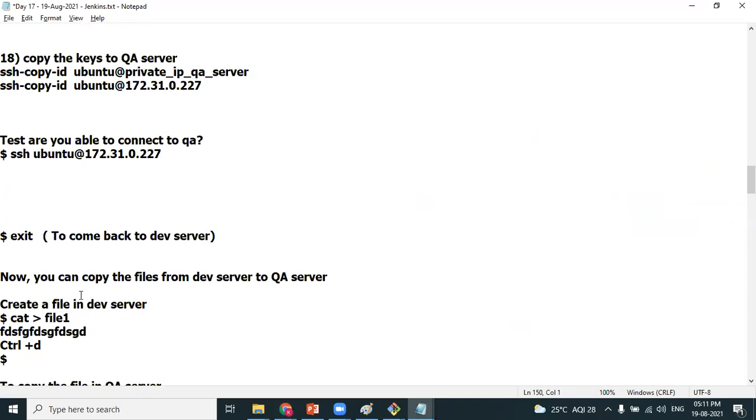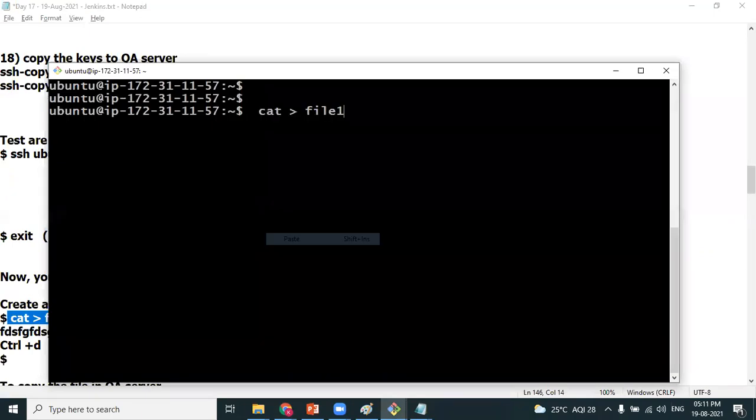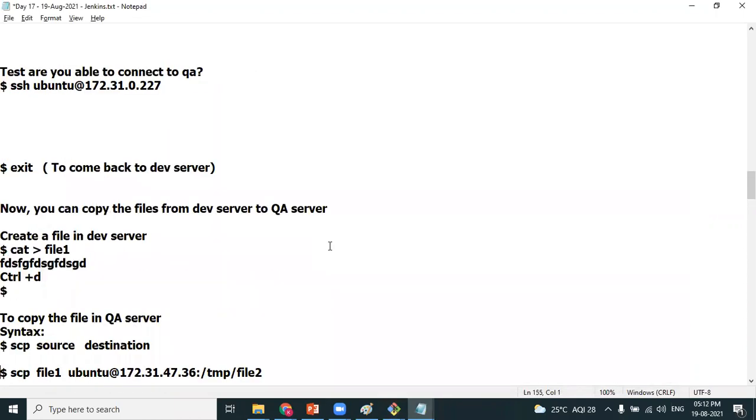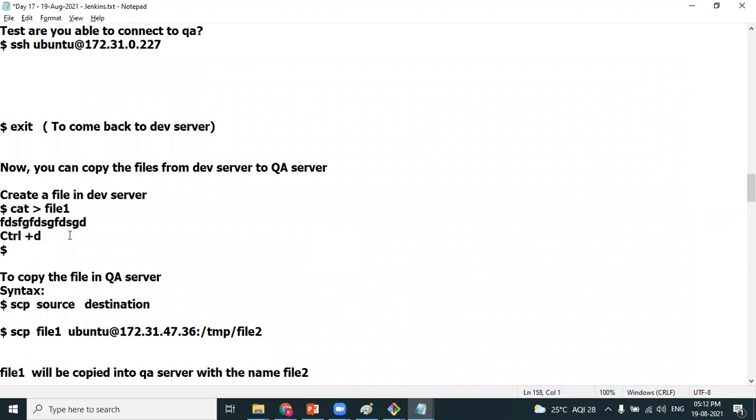Can I create a file by using the cat command? I'm creating a file, the name of the file is file1. Writing some content in my file, Control D to come out of the file. So the file has been created. I have created the file in the dev instance. I want to copy that file, which I have just created, to the QA instance.